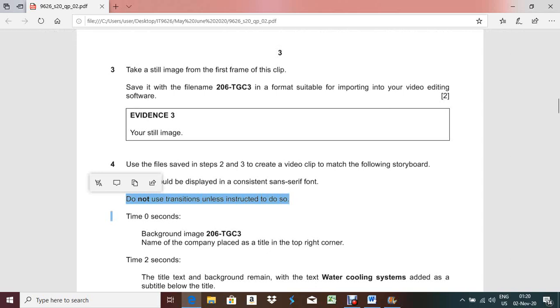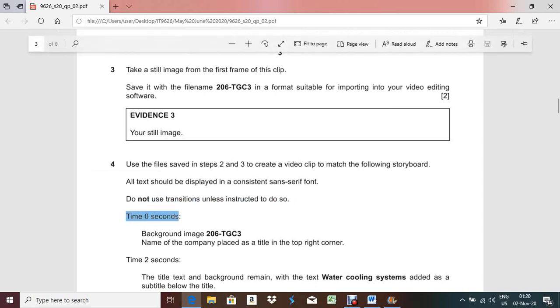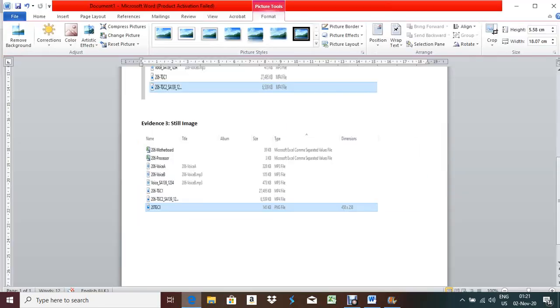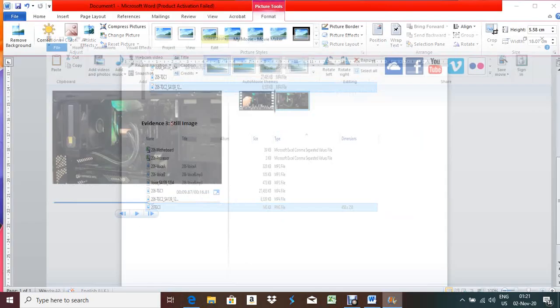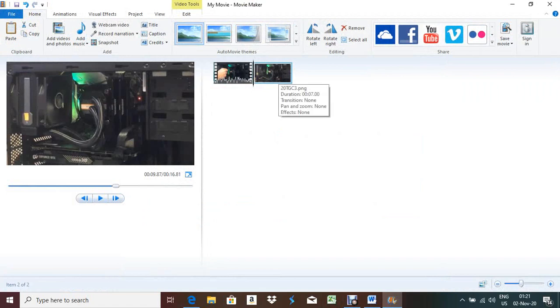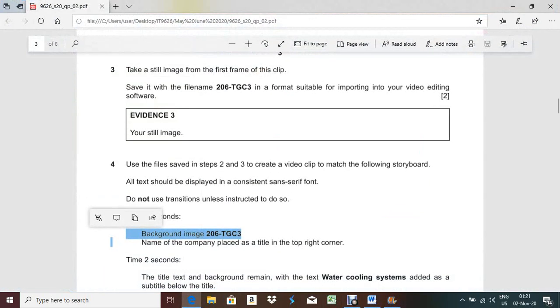To do so, time 0 second. So it will start from 0 second, and the background image will be that one, TGC3. So based on this question, our first background image will be the one we took as a still image, right? So I'll move it here, it should be here. And what they're asking to do,